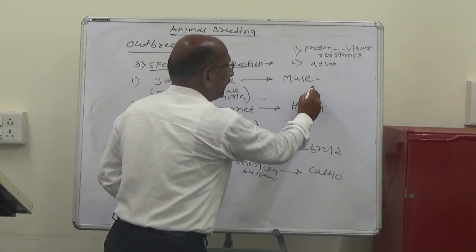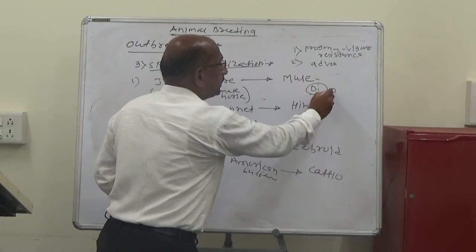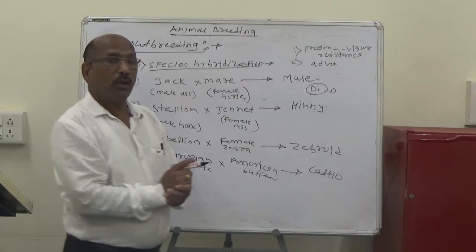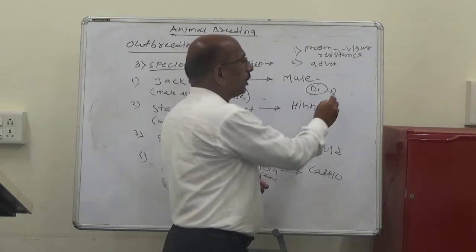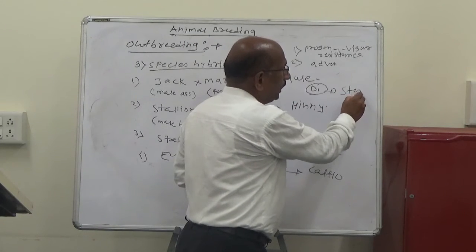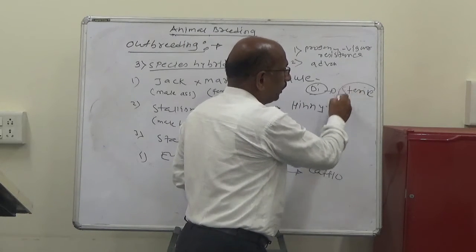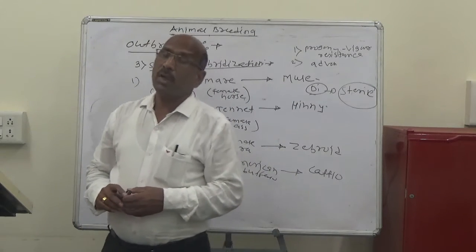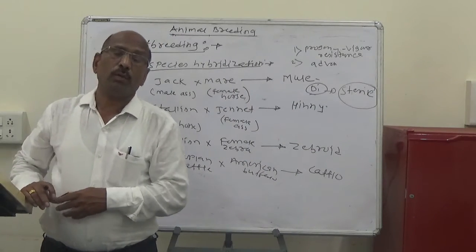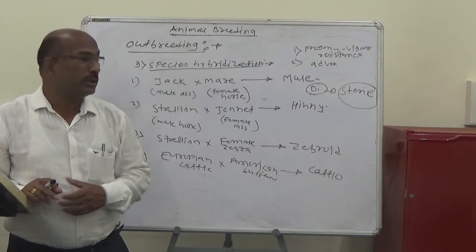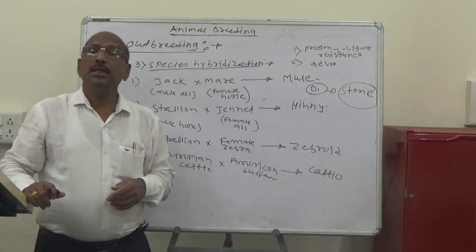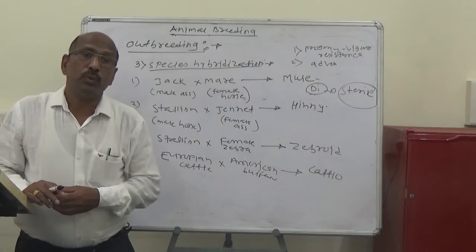The progeny obtained is usually sterile. Sterility means a condition that causes permanent failure of reproduction. So the major disadvantage of species hybridization is that the progeny is usually sterile.